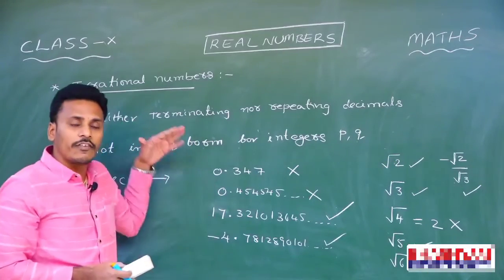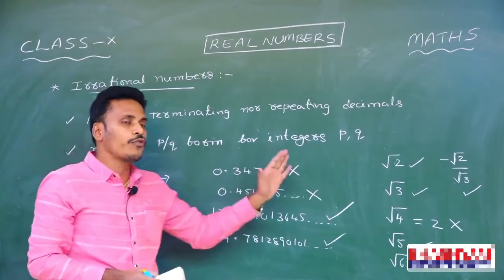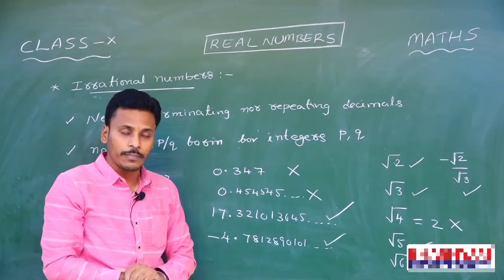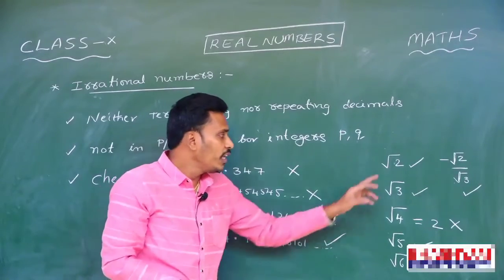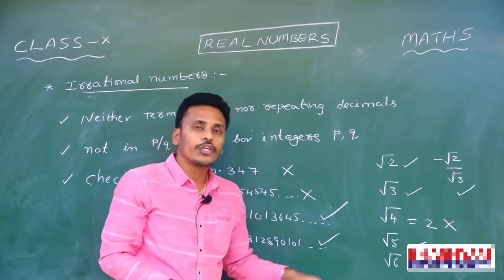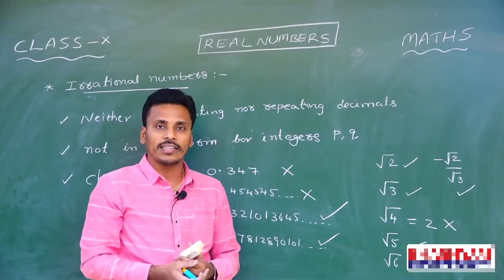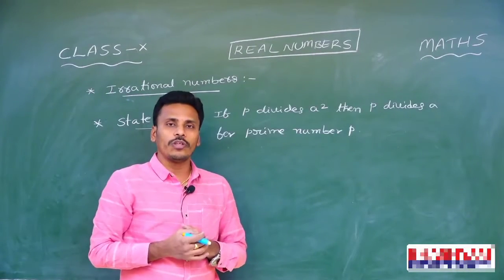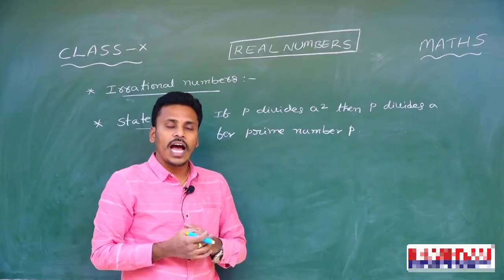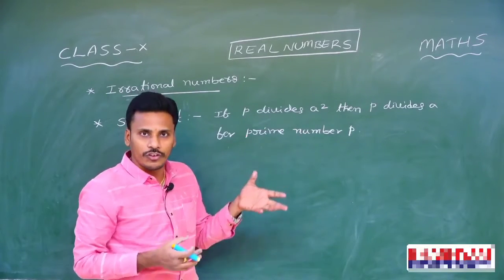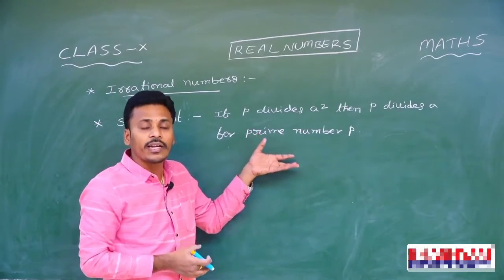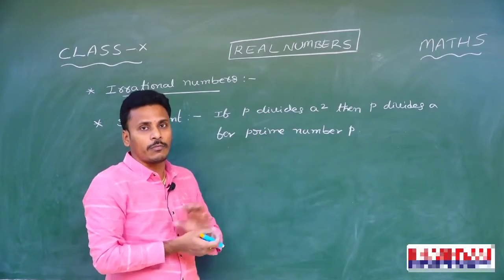And this is the definition of irrational number, and these are a few examples of irrational numbers. Now, in this class, we are going to prove the irrationality of these numbers using the fundamental theorem of arithmetic. Before going to prove the irrationality of the numbers, I will start my discussion with a statement which is helpful in proving those irrationalities, and this statement is a result from the fundamental theorem of arithmetic.